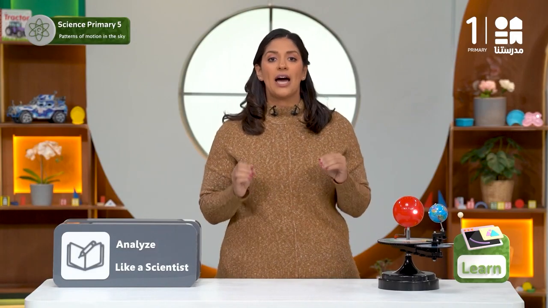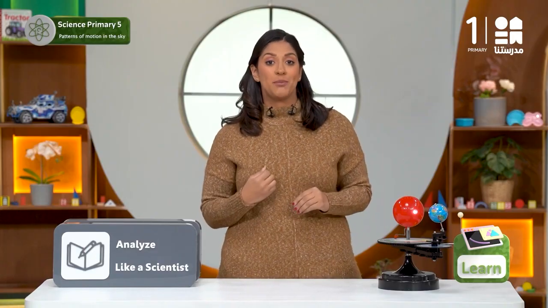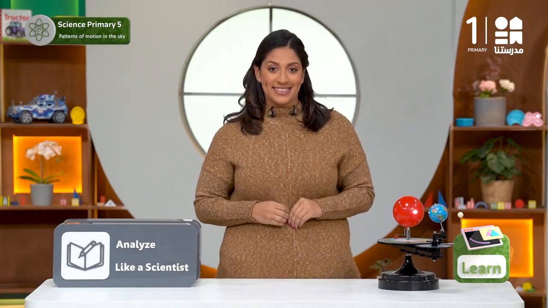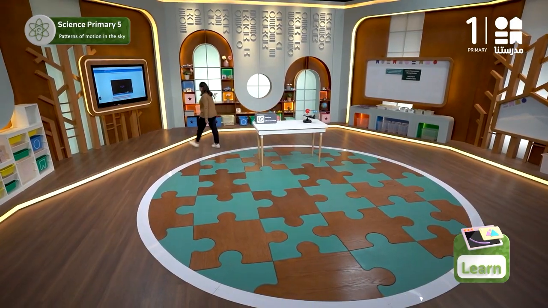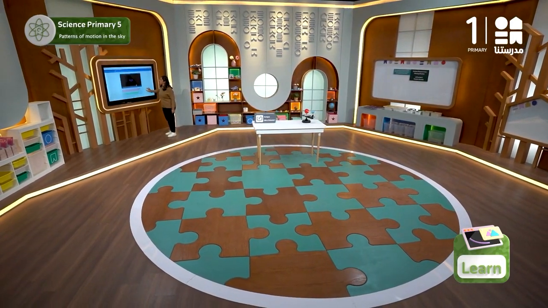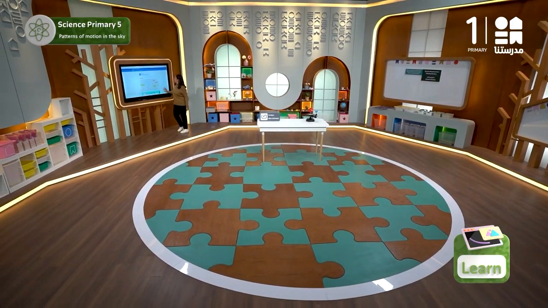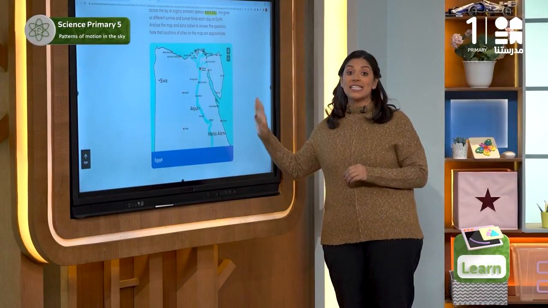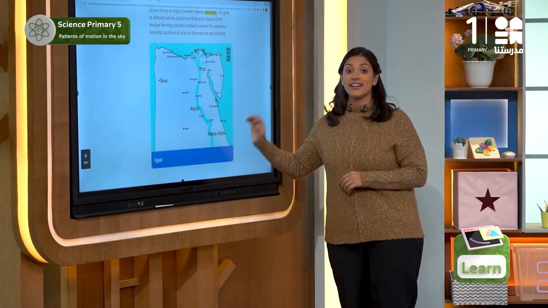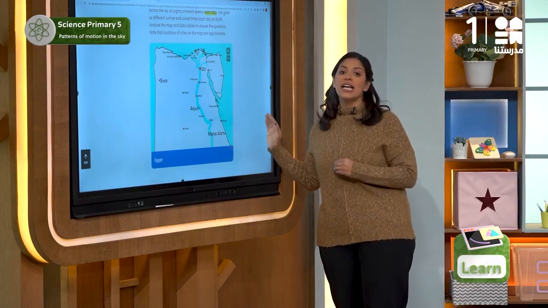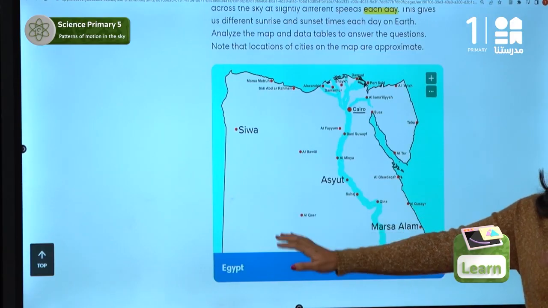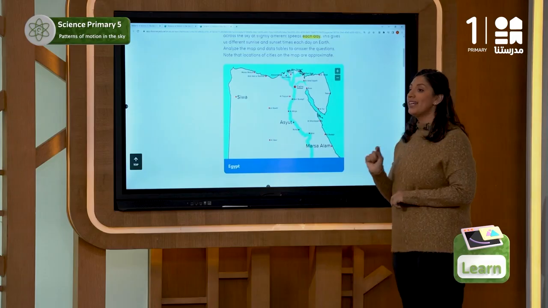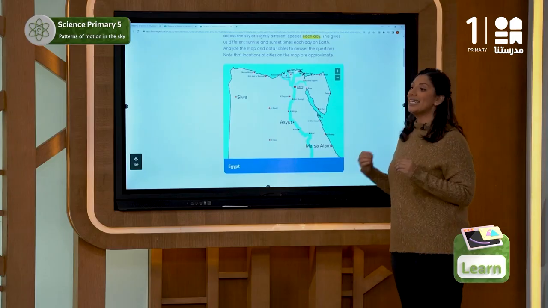Now, let's start our activity on the textbook. And we're going to look closely at a map. Let's go check it out. Let's look closely at this map here. Here is east, where the sun rises, and here is west, where the sun sets by the end of the day. Get your pen and read the text to identify the information that we need.